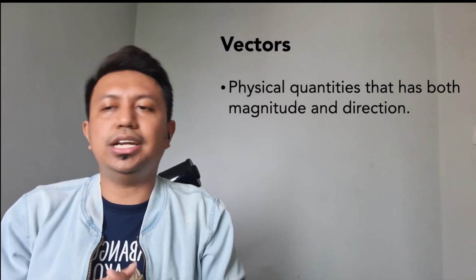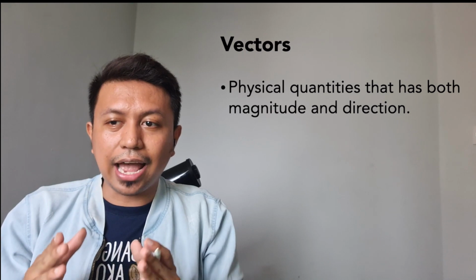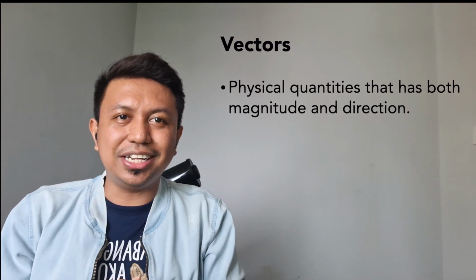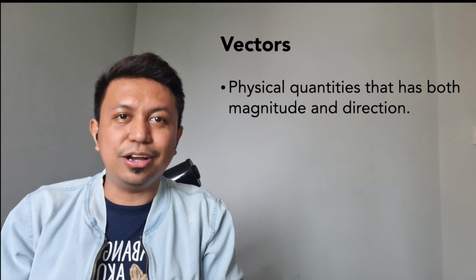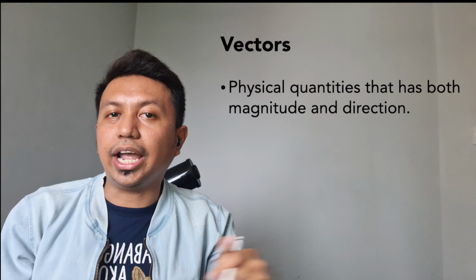Next is vectors by definition. Vectors are physical quantities that have both magnitude and direction. So these are physical quantities where it matters what their magnitude is, how big or how small it is, and where it is going, okay?